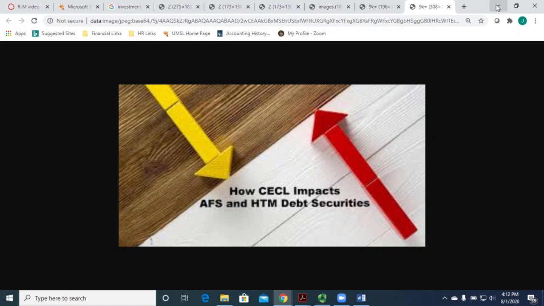GAAP actually makes the company estimate this loss up front, similar to the way you estimated bad debts on accounts receivable. You have activities that cover the impairment loss calculations for held-to-maturity debt investments. So as always, ask me any questions that you may have.